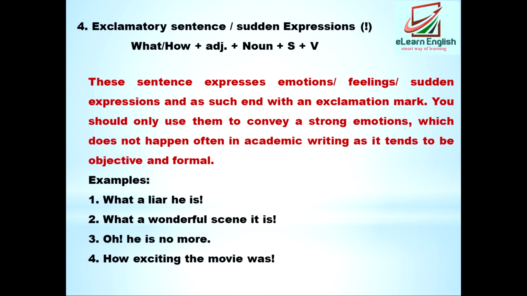So in written communication, generally we avoid exclamatory sentences. Generally these sentences are used by authors, poets, writers in their writing. Therefore it is essential to know what the types of sentences are and how to use these sentences at proper places. So do remember, and thank you very much.